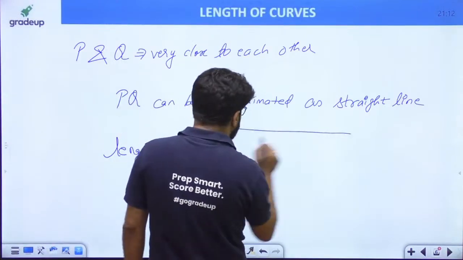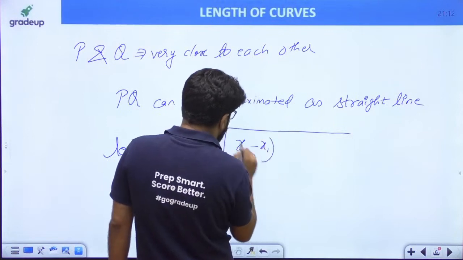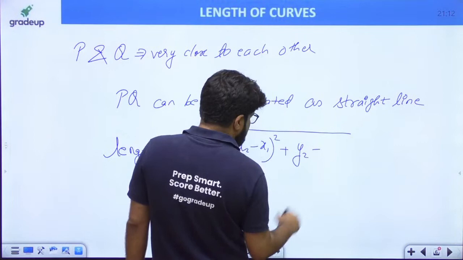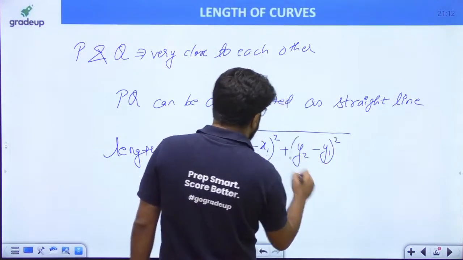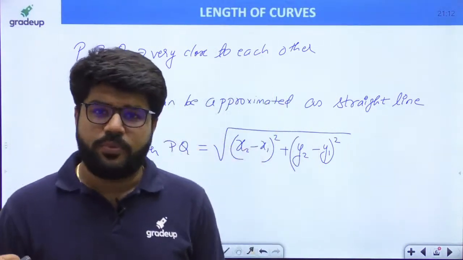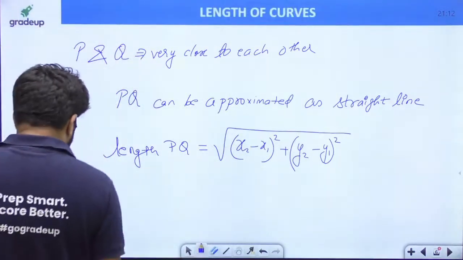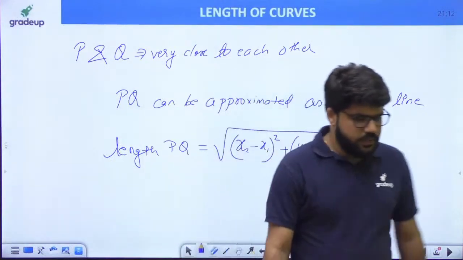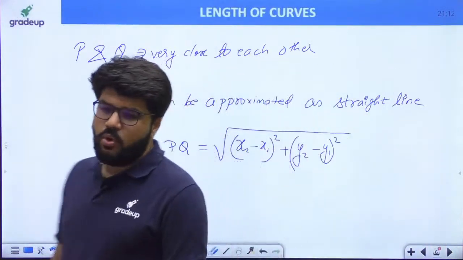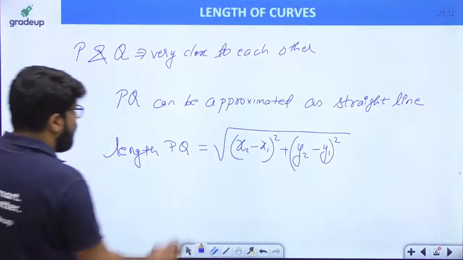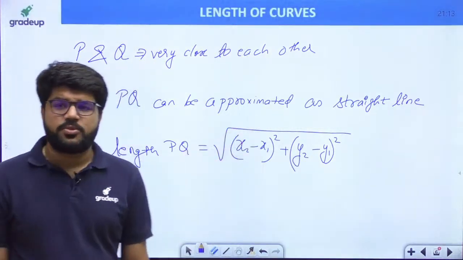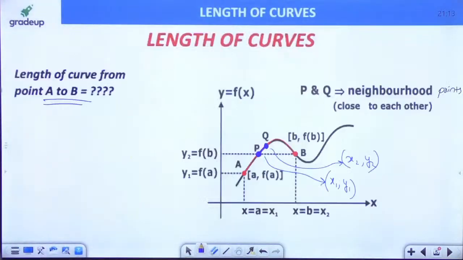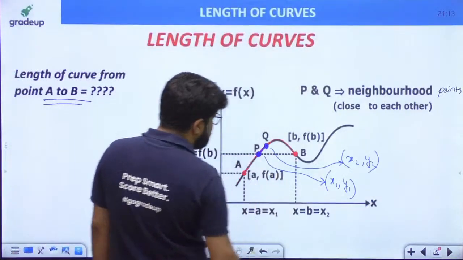And that is given by the distance formula: under root of (x2 minus x1) whole square plus (y2 minus y1) whole square, right? Now, what is x2 minus x1 and what is y2 minus y1? It is the distance between the x and y coordinates of the points P and Q.